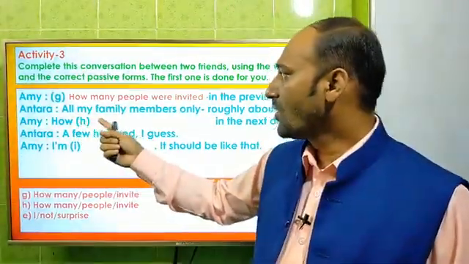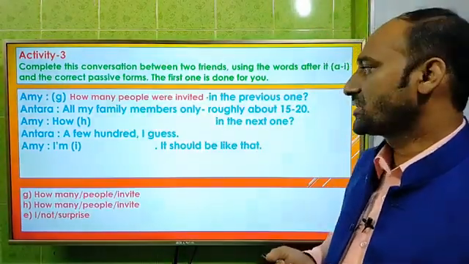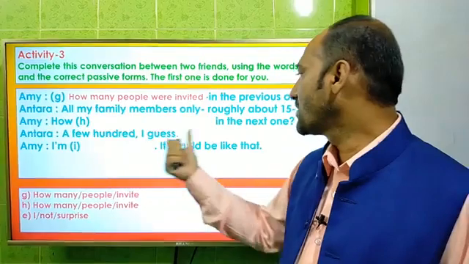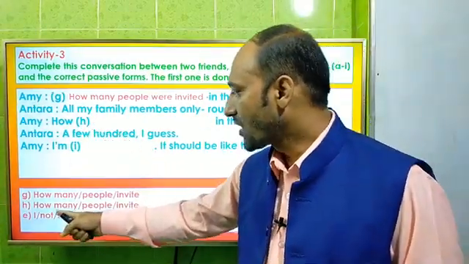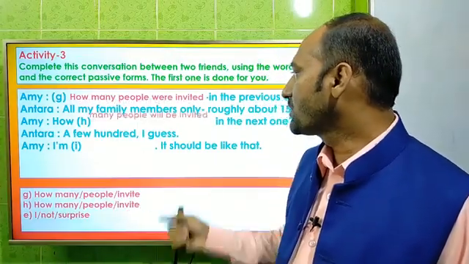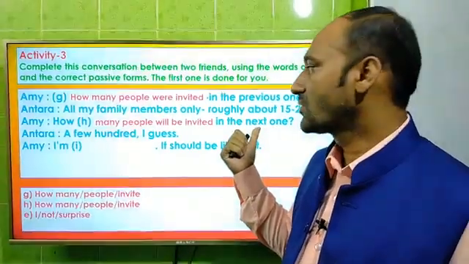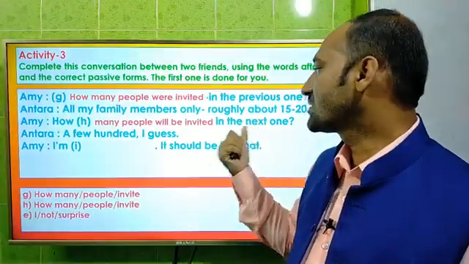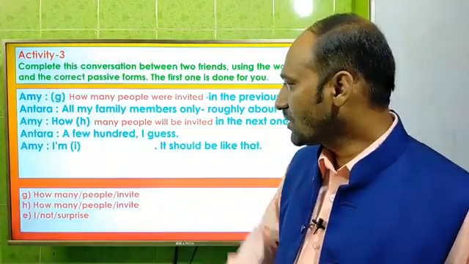Antara is saying all my family members only, roughly about 15 to 20. And Ami, how dash in the next one. Here the clue from A is how many people invite. That means it will be in passive form. How many people will be invited in the next one. So as the word is next one, that's why we have to write it in future.